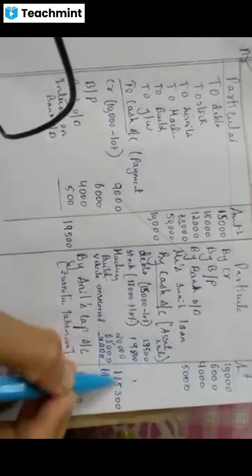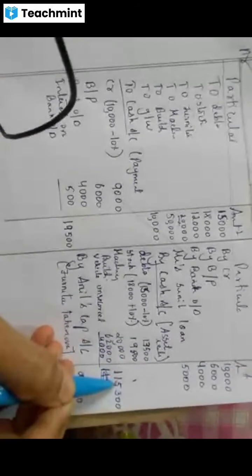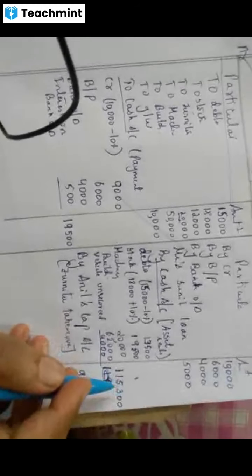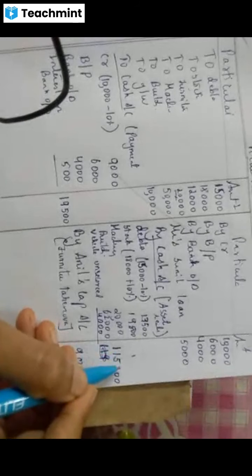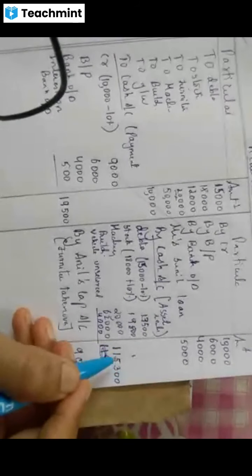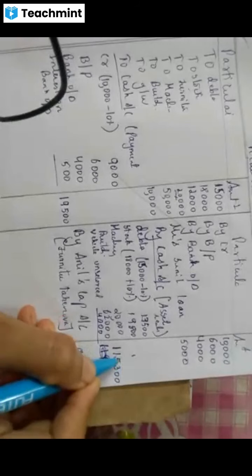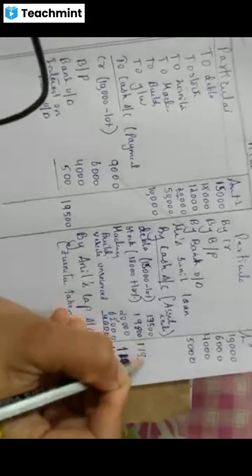So what will be the total now? Tell me. This total will change a little. Okay, you have to add 4,000 to this. How much will it give you? Yes, it will give 1,19,000. 1,19,500, is it? Okay, 1,19,000. I'll just make the 5 a 9. Maybe in the pencil I'll just write it for you if you cannot see. 1,19,300 it is. Okay. Yes. Fine. Furniture taken over is done.